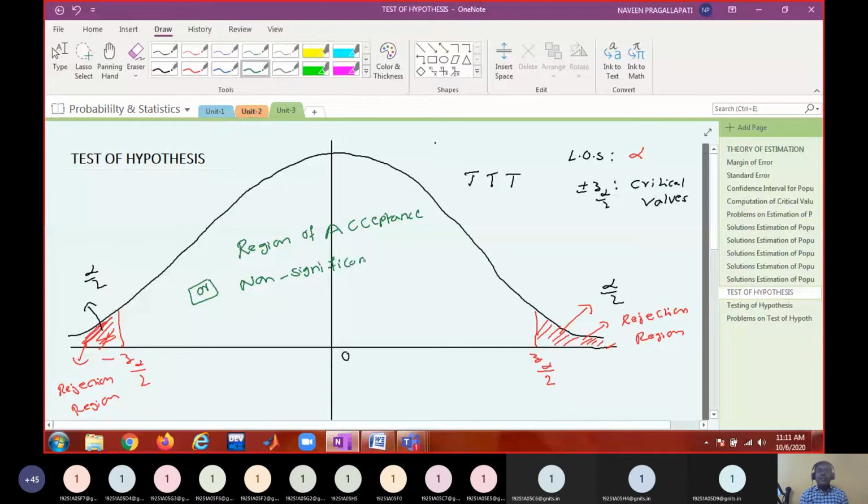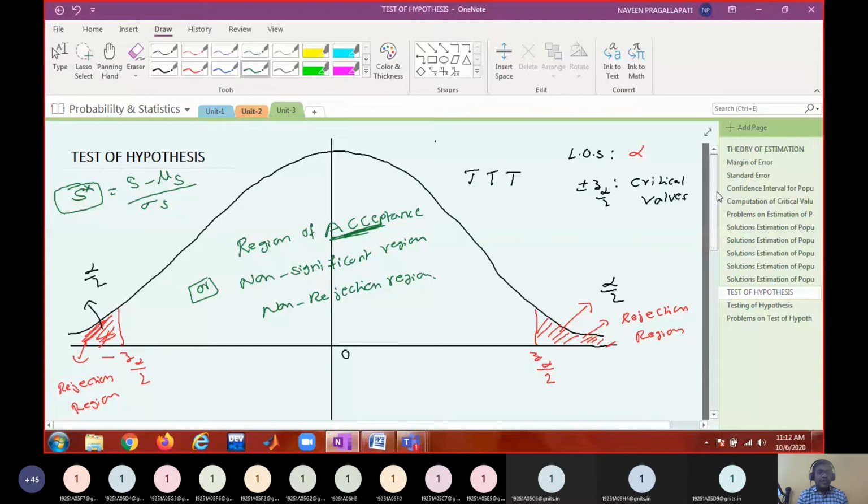Now, when to accept, when to reject, when not to reject this statement? It depends upon the test statistic, which I said you need to compute. What is a test statistic? It will be like this. The random variable, the test statistic, we denote with S star. It is the statistic value minus the mean of the test statistic, divided by sigma S. If it is a large sample, this distribution can be approximated with the normal distribution.